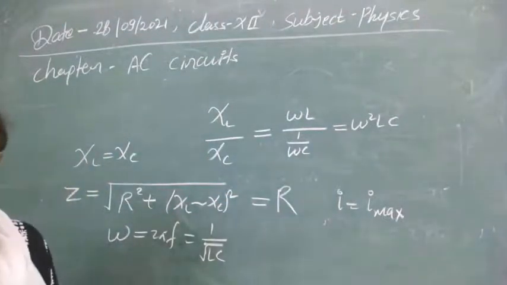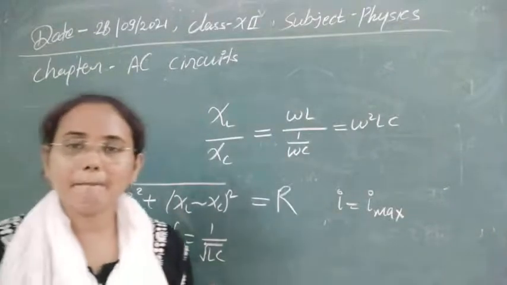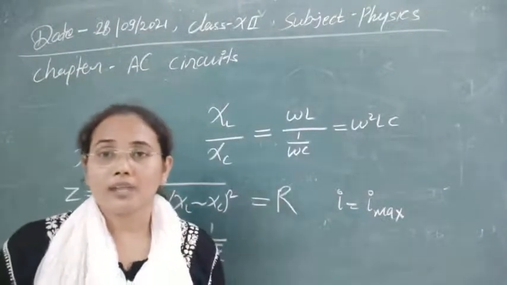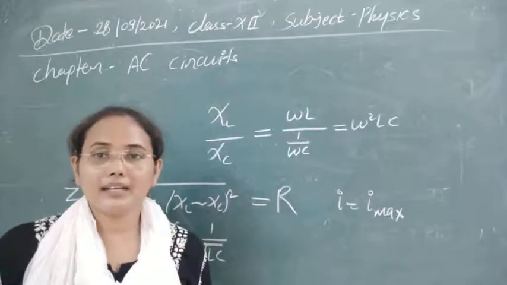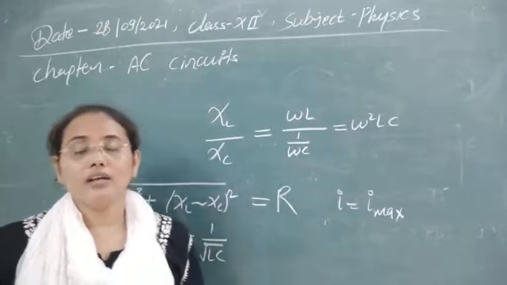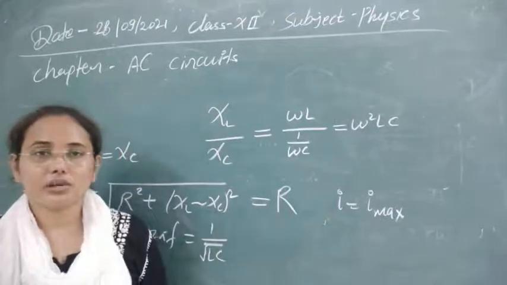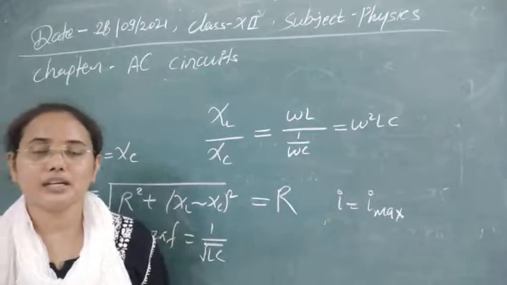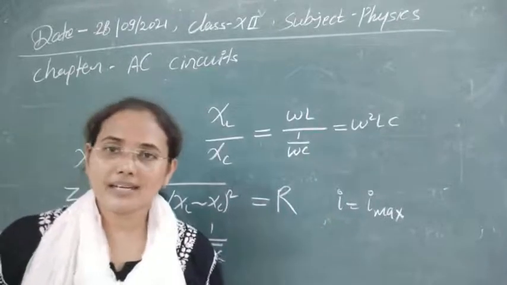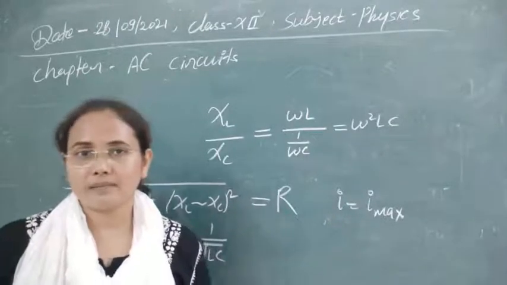So the circuit selects a particular frequency for maximum current passing through its circuitry. That's why it has the tendency to accept this frequency.